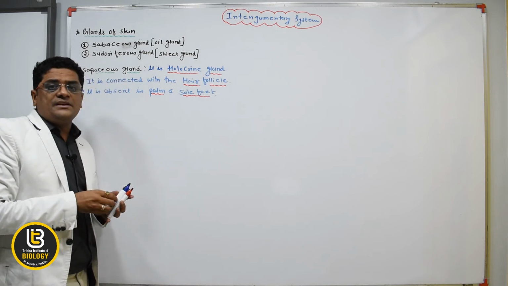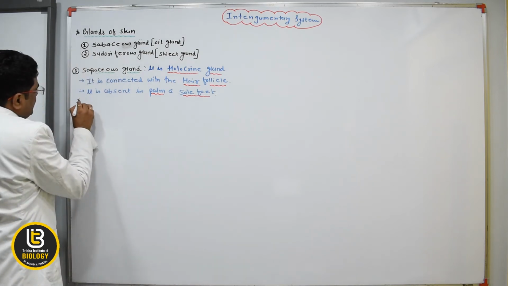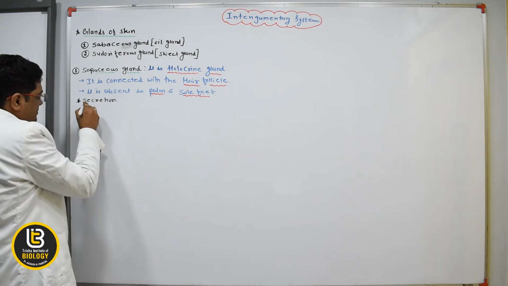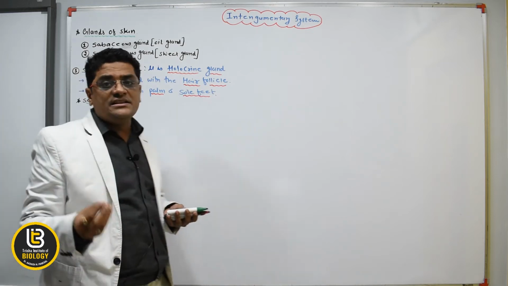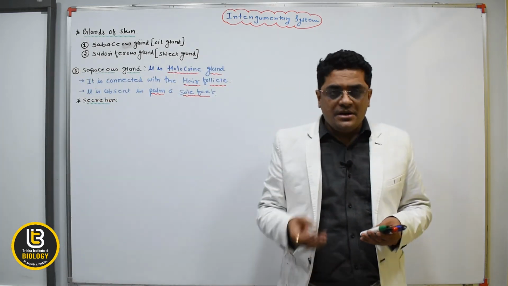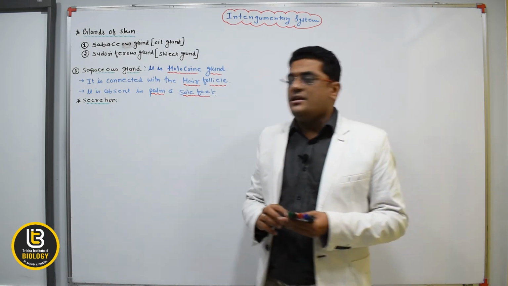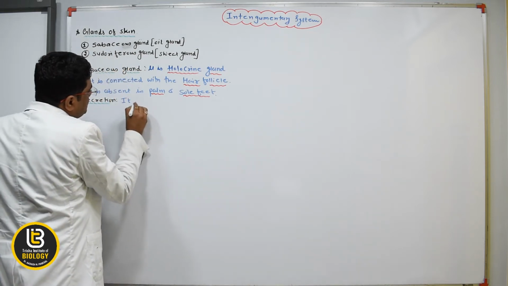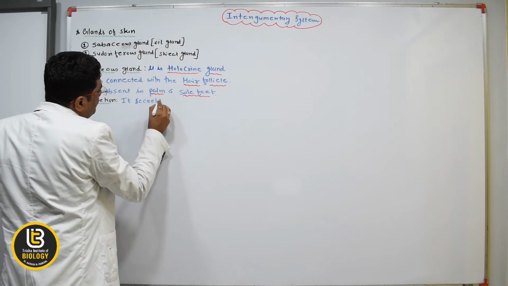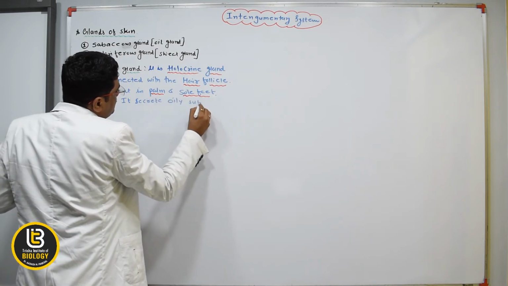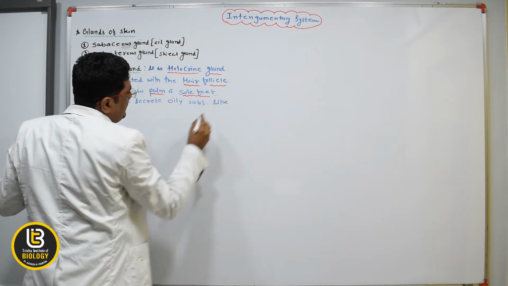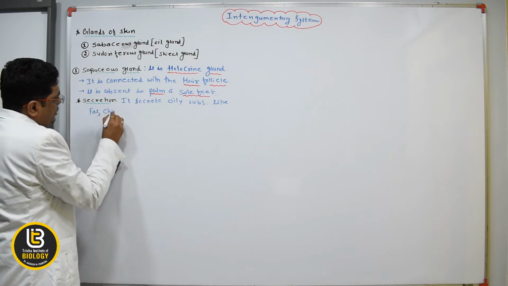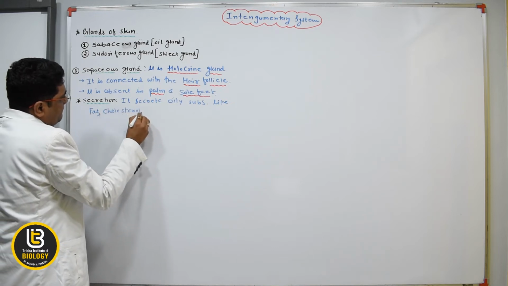Now what is the secretion of this sebaceous gland? It secretes an oily substance, the sebum, and it contains fat, cholesterol and protein. It secretes oily substances like fatty acid, fat, then cholesterol, protein.